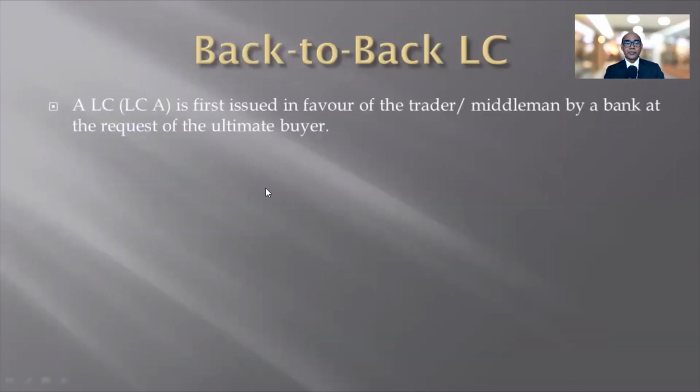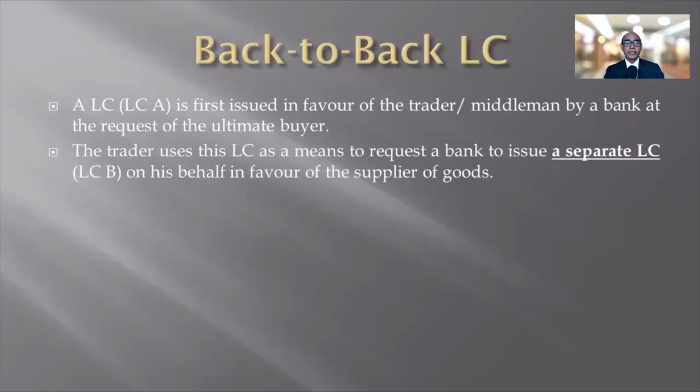So let us quickly see what is back-to-back LC also. A LC, here we will call as LCA, is first issued in favor of the trader middleman by a bank at the request of the ultimate buyer. The trader uses this LC as a means to request a bank to issue a separate LC.